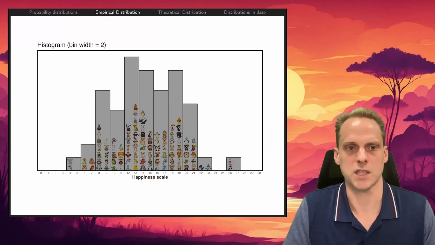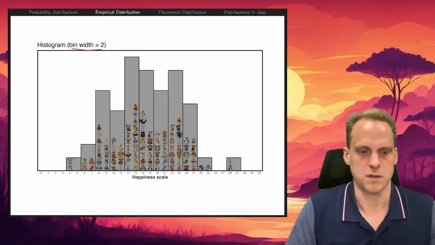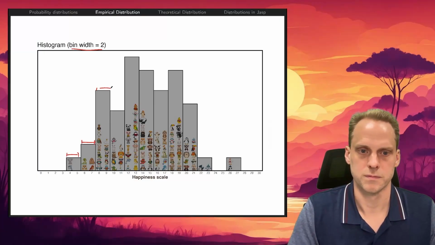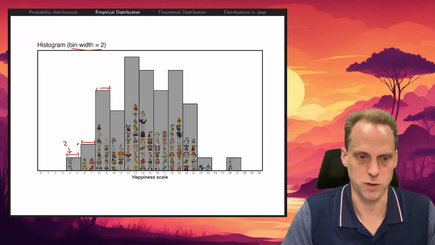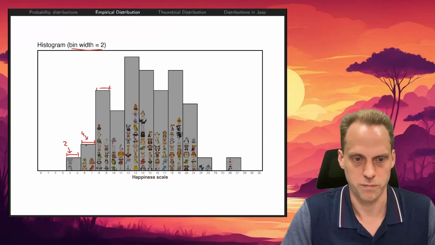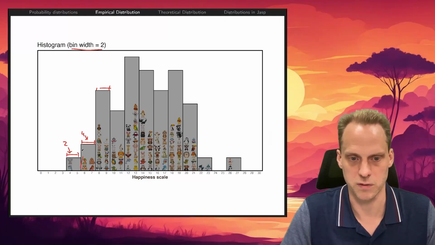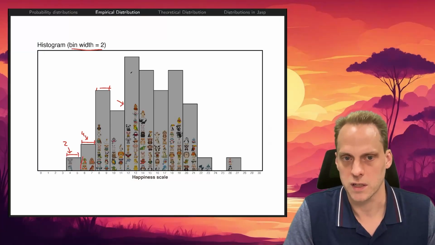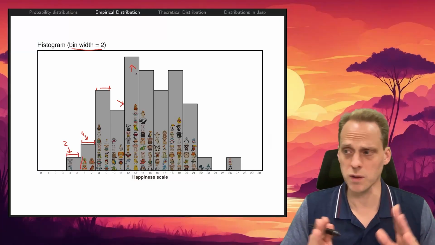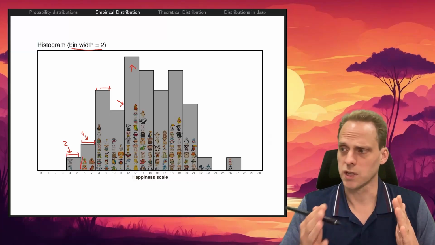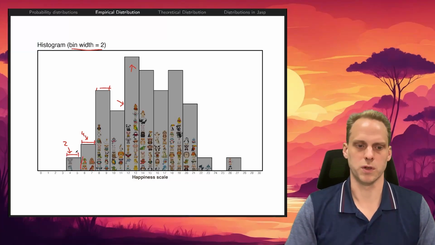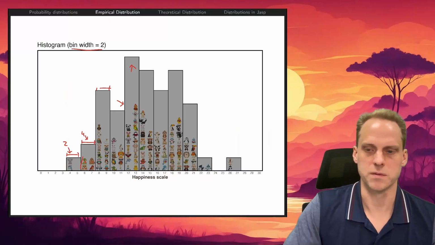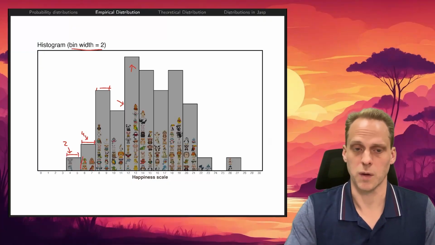We could create a histogram with a bin width of 2 instead. So now the size of each bar is 2. In this case here, this only includes 2. But here we have 4, including 1, 2, 3, 4. So that's why the height is now 4. And here we include many, so that's why the height is really big. The bigger we make our bin width, the more we capture the general pattern. But at some point it just becomes too big. At some point we just get one bar, for example, that's too big. So you always have to choose carefully how big you make your bin.